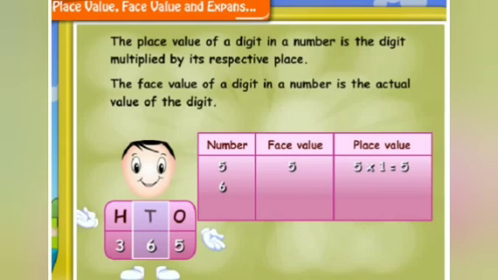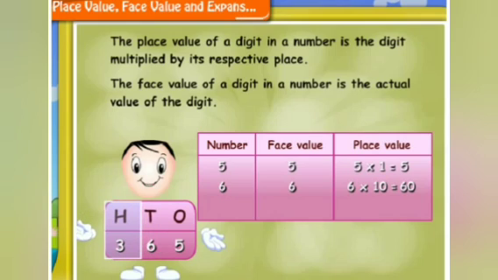The face value of 6 is 6 itself, whereas the place value is 6 multiplied by 10, that is 60. The digit at hundreds place is 3. Its face value is 3 itself. The place value of this digit is 3 multiplied by 100, which is 300. In the same manner, you can find the face value and place value of each digit for different numbers.